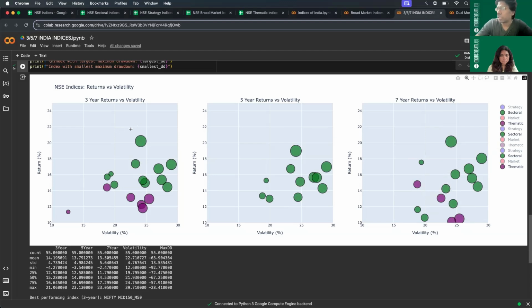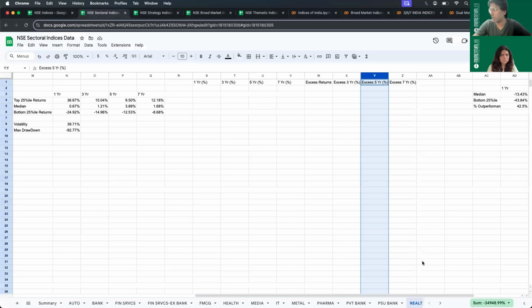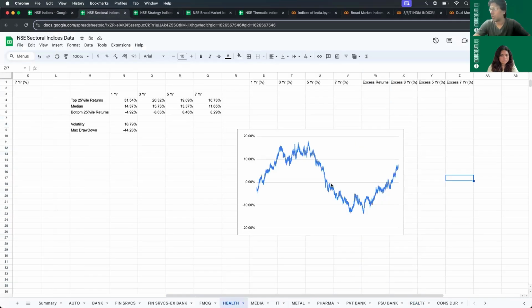Okay. So you can see that this is the initial cluster, and as time progresses, more and more of them are moving towards the right. So indicating that even sectors are not something that we can confidently go ahead and bet on. They also have cyclicality in their nature. I'll just take a couple of examples from this. Let's take in this line, we have consumer durable and we have FMCG, health, pharma, and auto. So I'll just show a couple of sectors where we can see how the cyclicality happens.